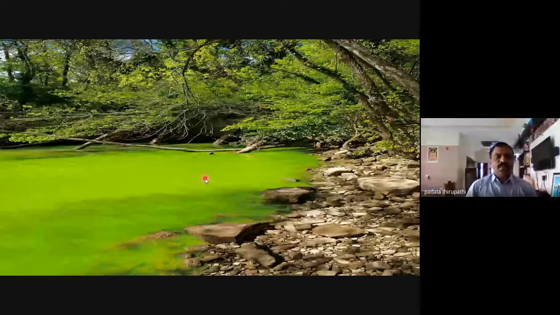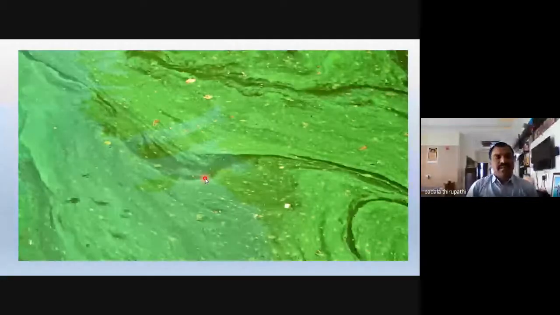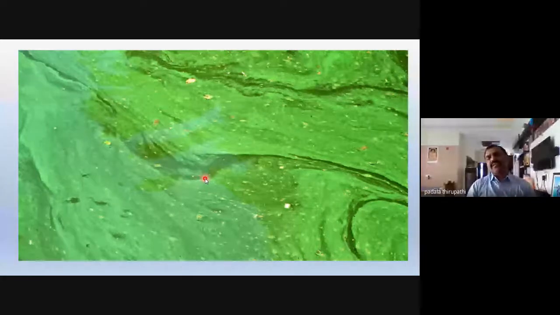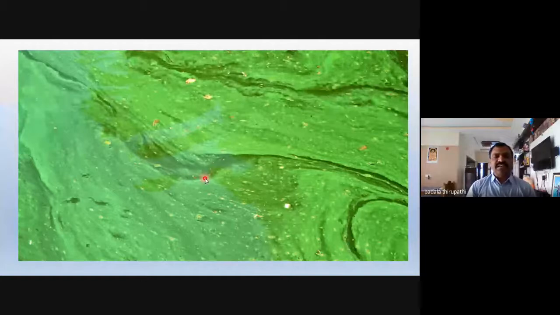So the bluish water is called a eutrophic pond or eutrophic water body. With the dense growth of the blue-green algae, they can form a mat-like structure, a dense blue-green mat that we observe on the surface of the water body. Is it right or not?